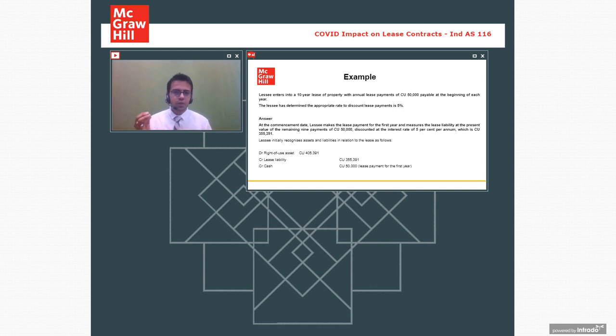So 50,000 is immediate. That is why we can see there is a credit entry of cash, 50,000 rupees. The remaining amount is your liability, which will be carried over, 3,55,391. Now what are we going to do with this amount in subsequent years? How do we deal with this amount in subsequent years? I'm again going to share the Excel sheet for you all.